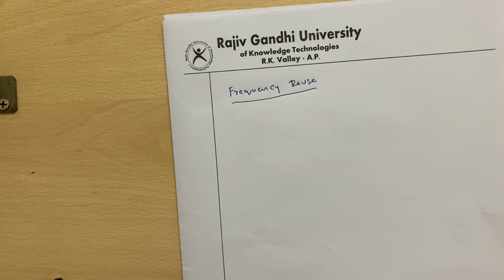these two locations should not get interfered. For example, if you see our FM 98.3 megahertz, you have different FM stations at different locations, but all of them are using the same carrier frequency, which is 98.3 megahertz.